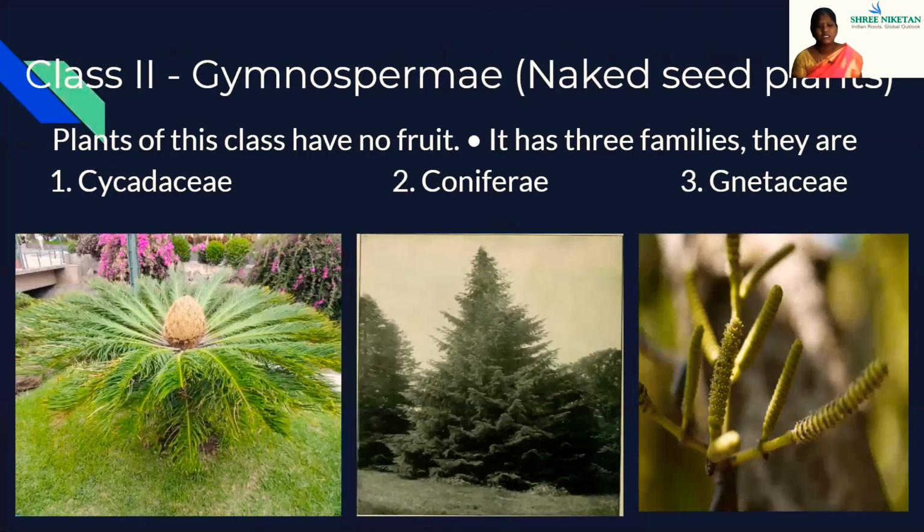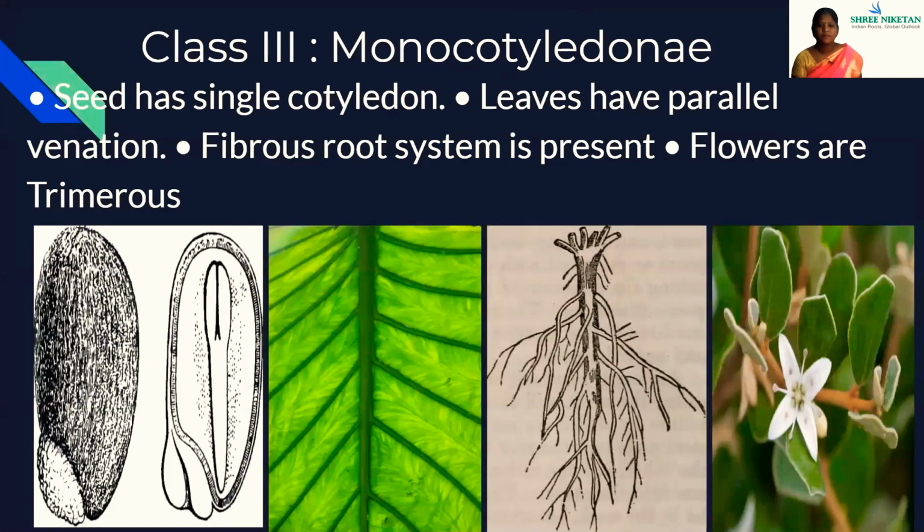Next is the Gymnospermae, which means naked seeded plants. Plants of this class have no fruit. It has 3 families. They are Cycadaceae, Coniferae, and Gnetaceae. Next, class 3, Monocotyledonae, which means the seed has only a single cotyledon. Leaves have parallel venation. We can see the parallel venation here, and a fibrous root is present in it. Flowers are trimerous.